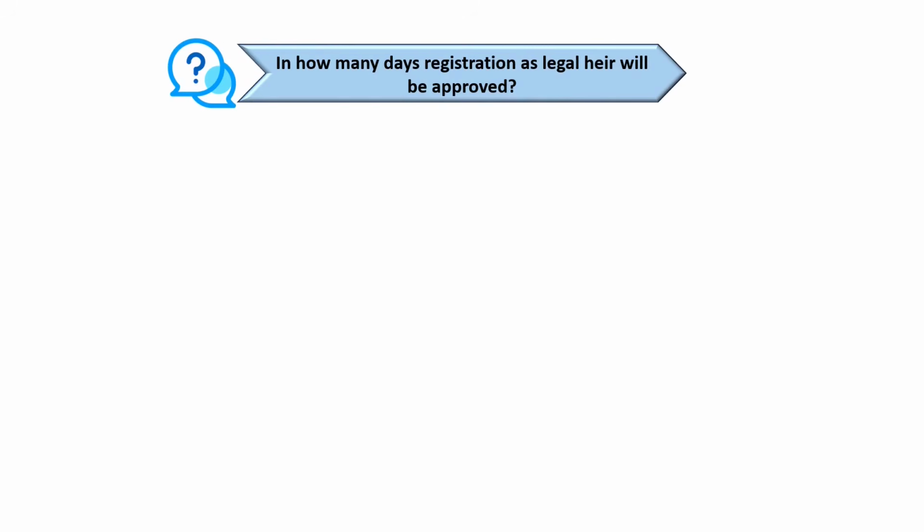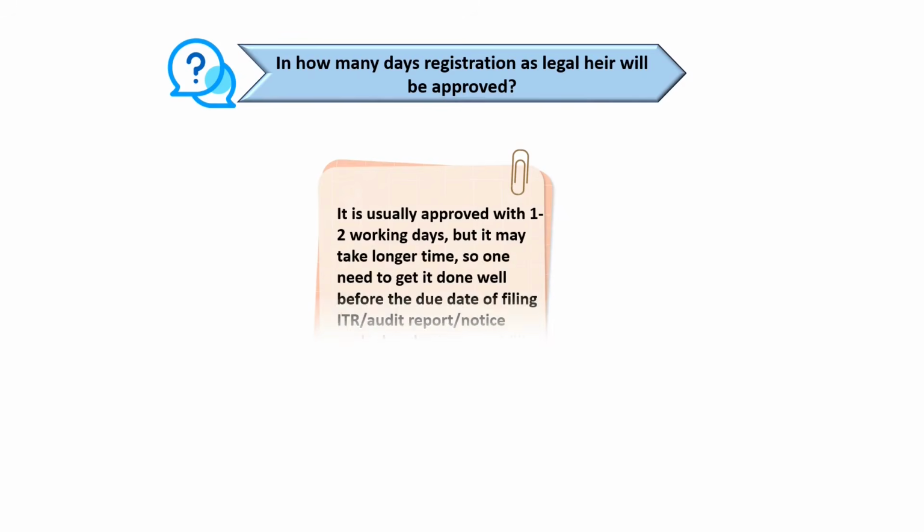Some of the taxpayers have asked the question, in how many days will registration of legal heir be approved? It is usually approved within 1 to 2 working days, but it may take a longer time. So therefore, it is advisable that you register the legal heir before the due date of filing income tax return, audit report, or the last date to submit reply to the notice.